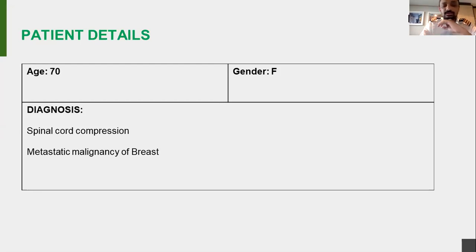She was, I put the age as 70, maybe I'm wrong, I don't know her exact age. And the diagnosis, even though I put spinal cord compression and metastatic malignancy of breast, until she became paraplegic I didn't know what condition she had. Only after she became paraplegic could I at least tell that it was a metastatic malignancy.